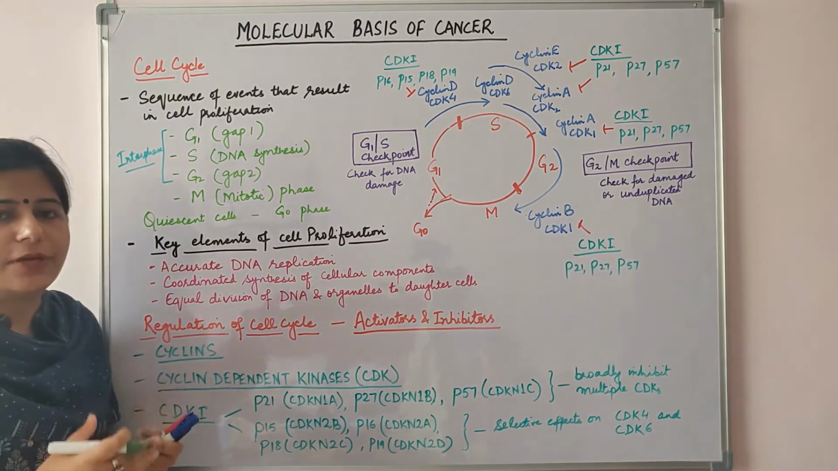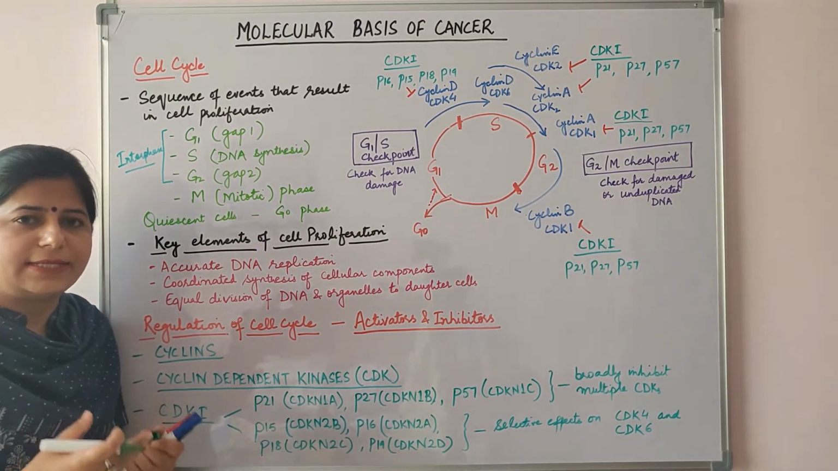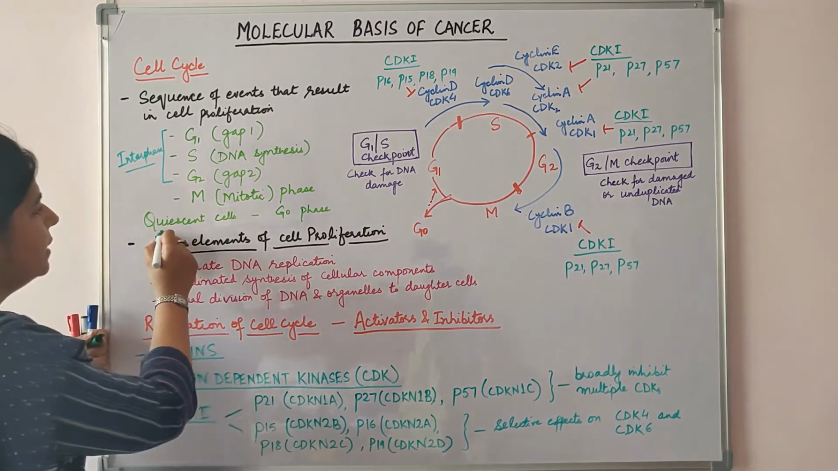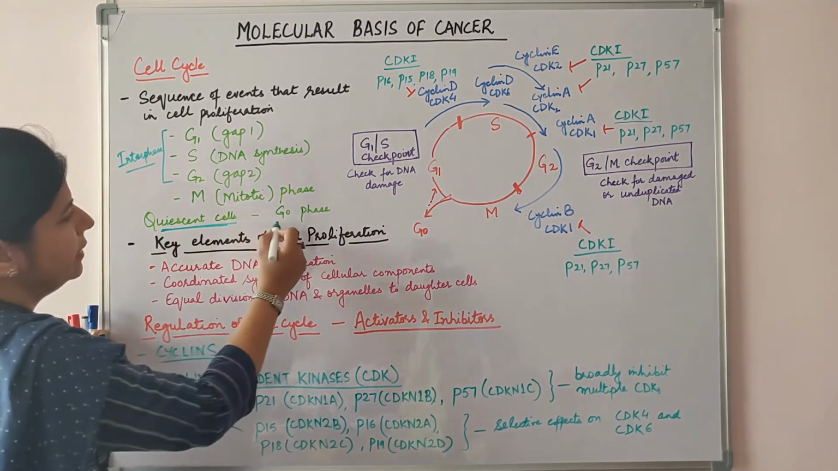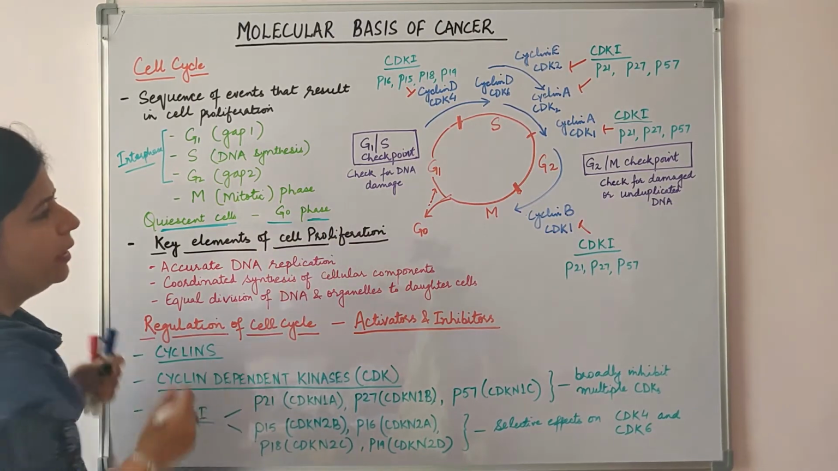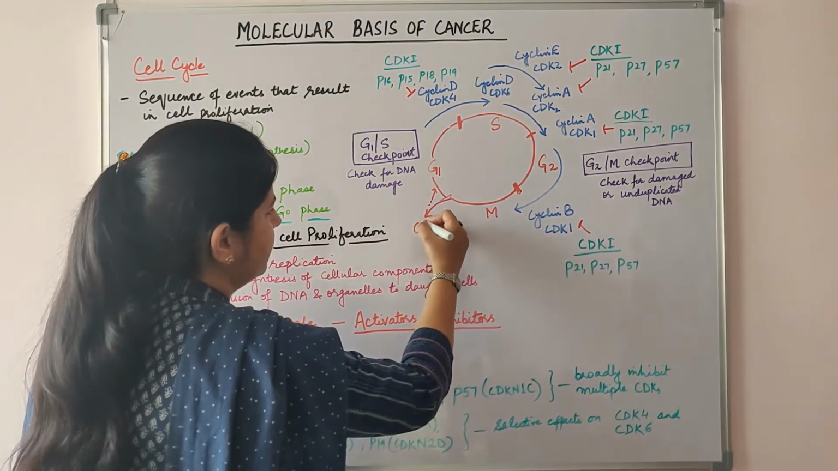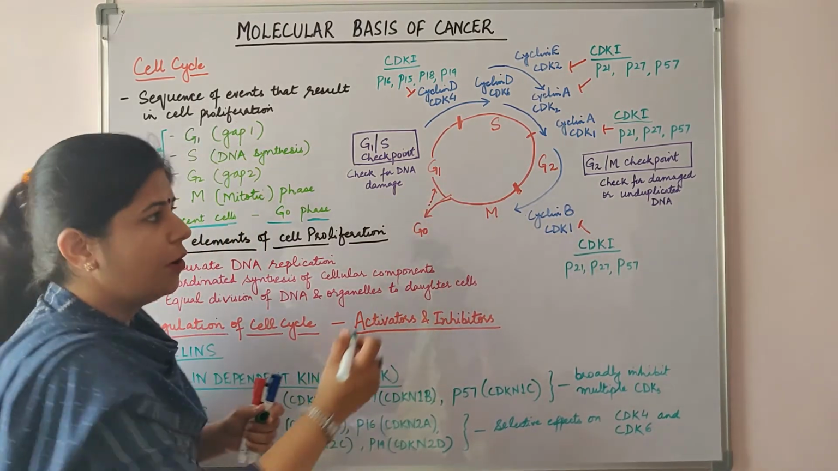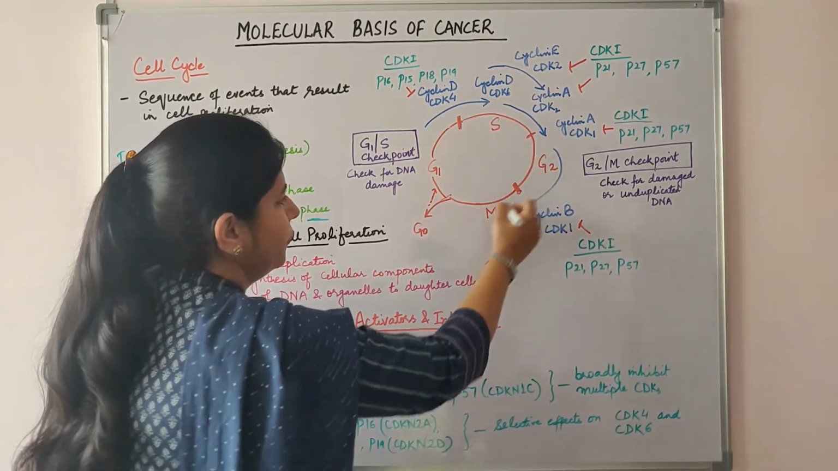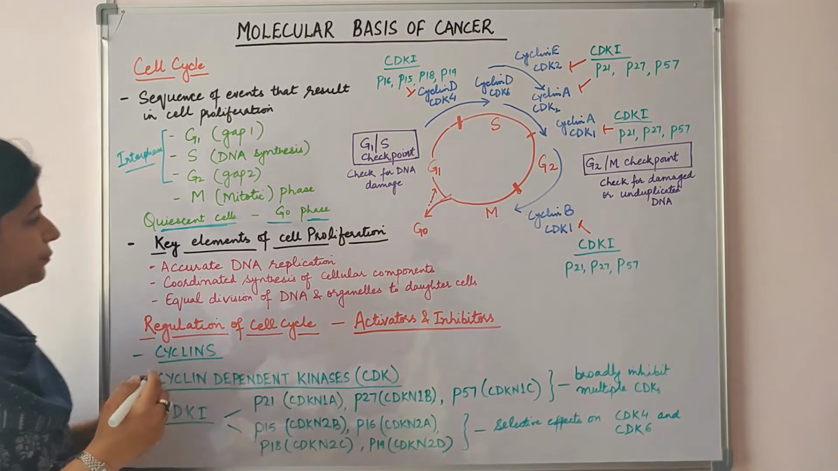And the cells which are not dividing or which are in a resting phase are called as the quiescent cells. These are in G0 phase. Now the cell can enter the cell cycle either from the G1 phase or by completing one round of mitosis.